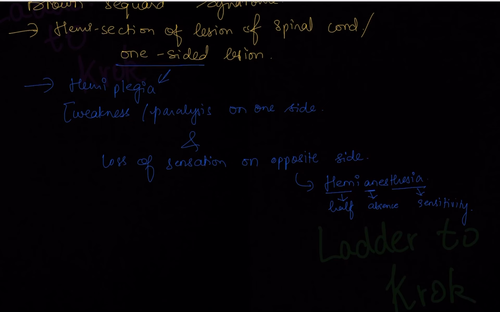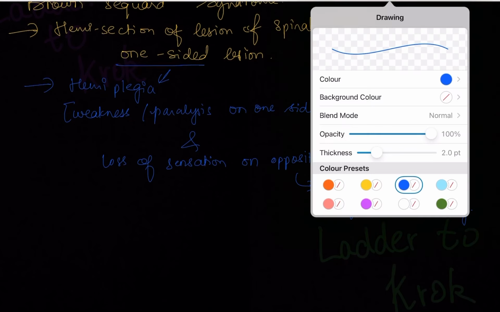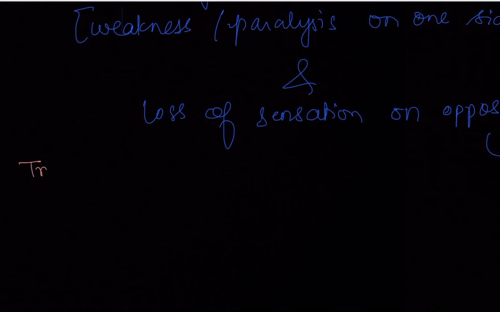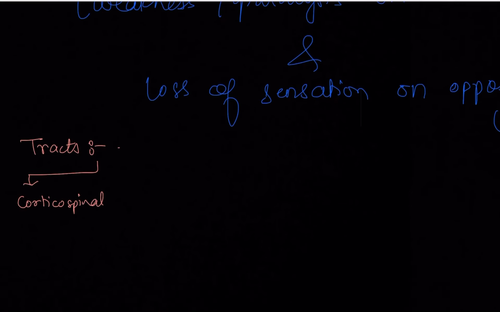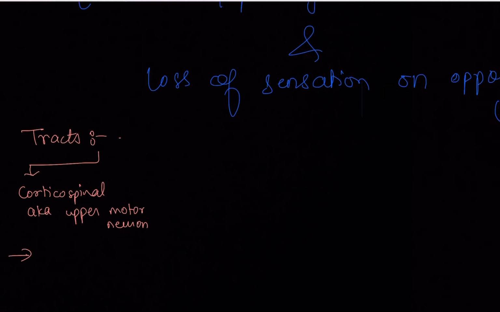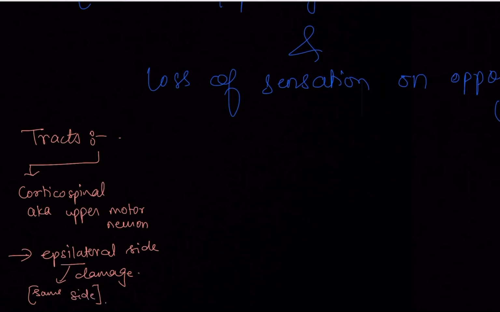Now let's know about the tracts. There are 3 important ones. First, the tract we will be studying is the corticospinal, right? Remember the pyramidal tracts, corticospinal. Remember that the corticospinal is also known as the upper motor neuron. And this gives damage on the same side, so ipsilateral side damage. Ipsilateral means same side. If the right hand is damaged, that means the right side of the spinal cord is affected. Right leg, right spinal cord, right side of the spine.